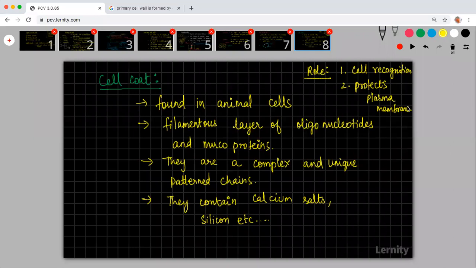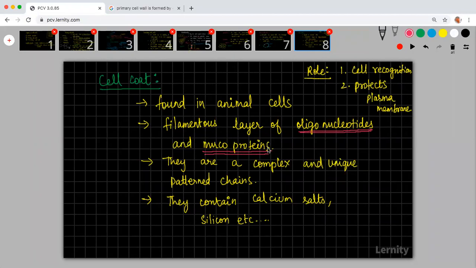Okay. So basically, this is found only in animal cells. You don't see them in plant cells. Outside the animal cells, you have something called a cell coat. Not all cells will have it. Only a few cells might have this cell coat. The cell coat is a layer of oligonucleotides. What is oligonucleotides? I'll explain in the chapter on biomolecules. And it is made up of mucoproteins. You just understand that these two are biomolecules.